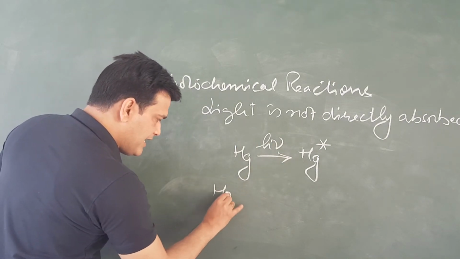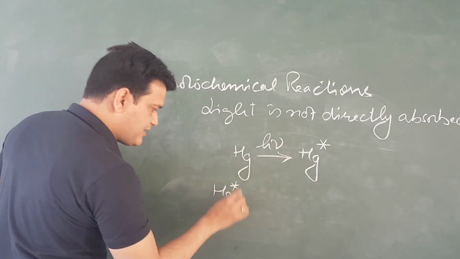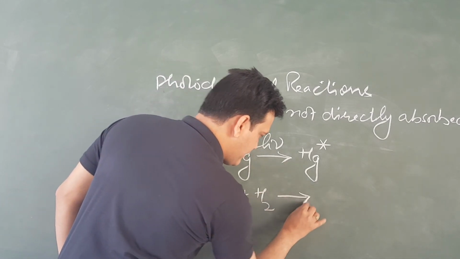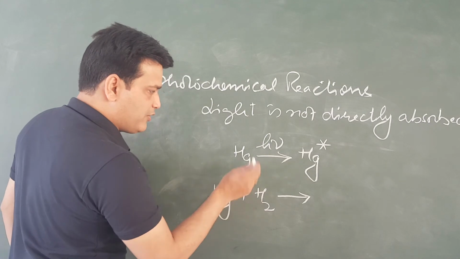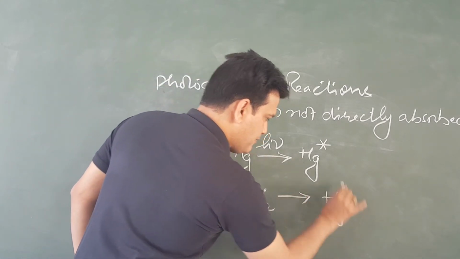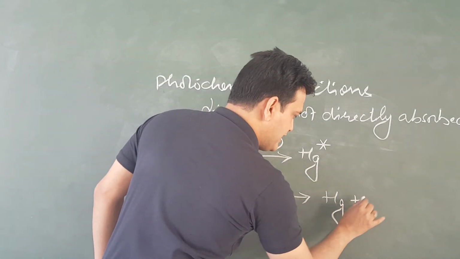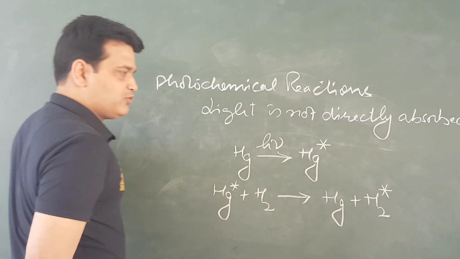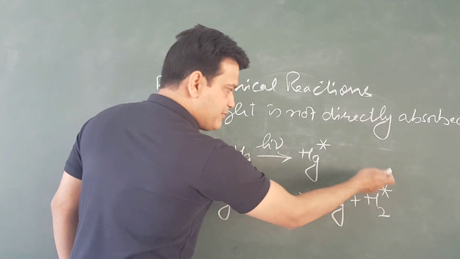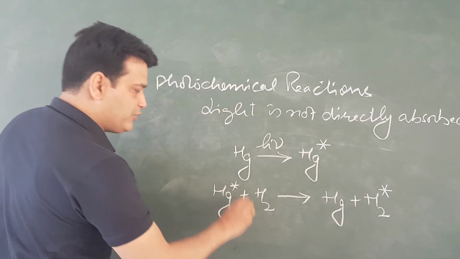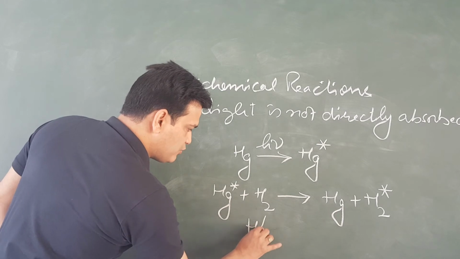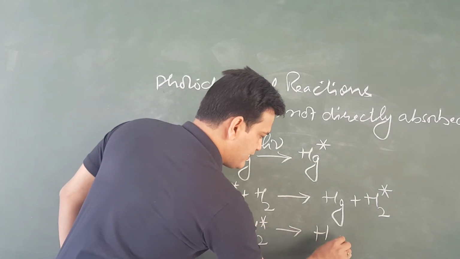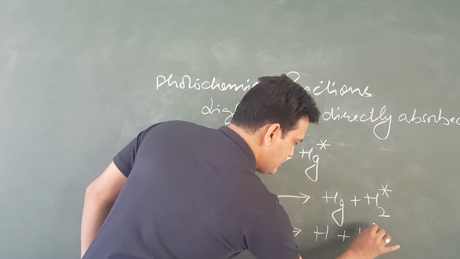Now this Hg star will transfer this energy to the hydrogen molecule. Mercury will be in the normal state and H2 will now be H2 star. Hydrogen has absorbed that energy from the mercury. Now H2 star will get converted into H plus H.